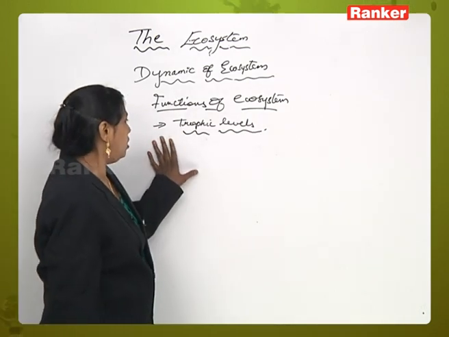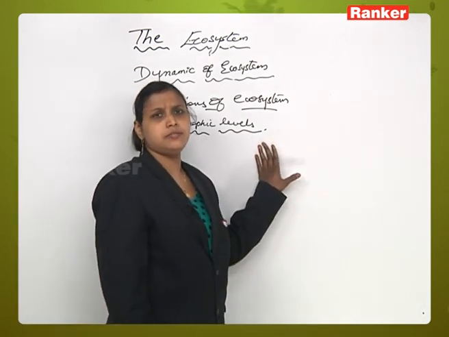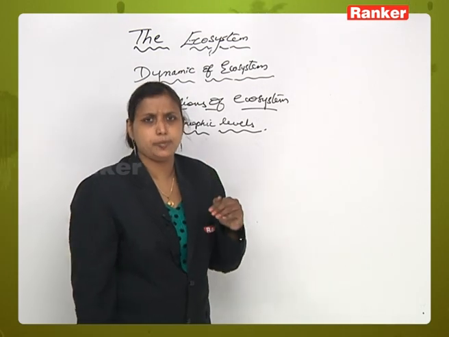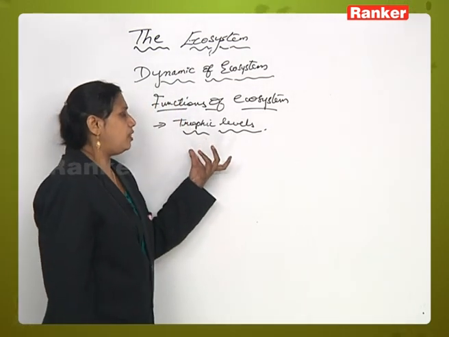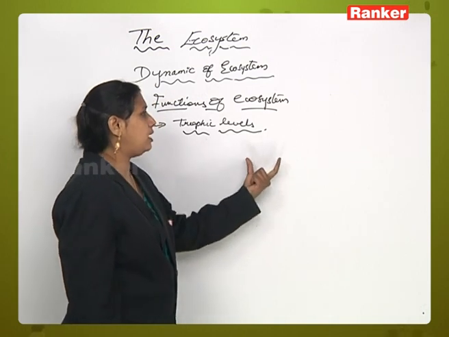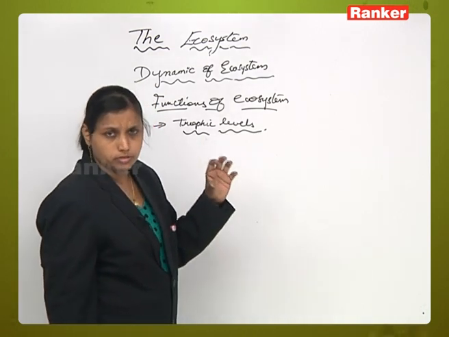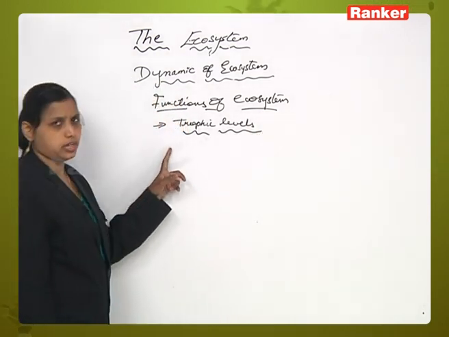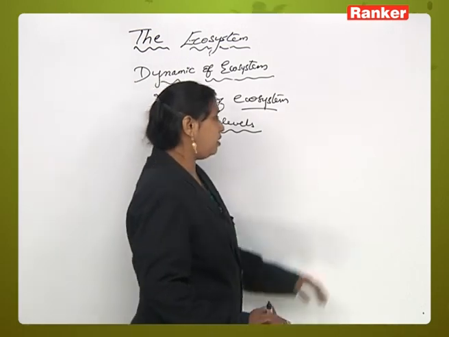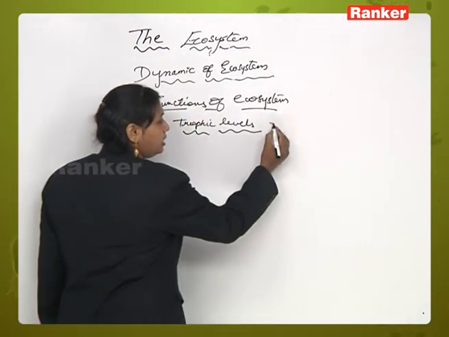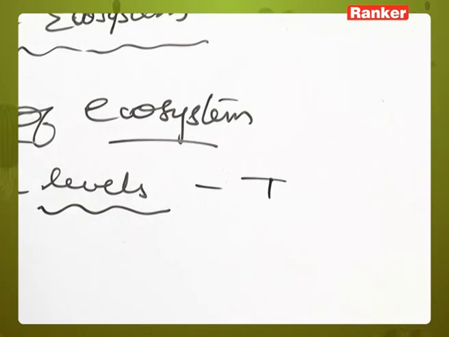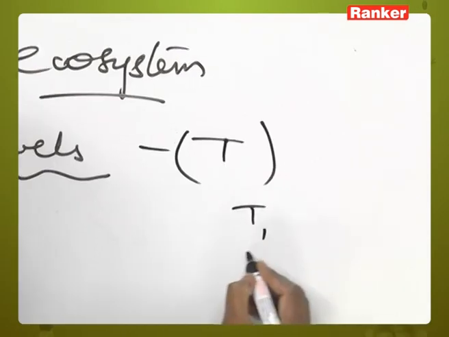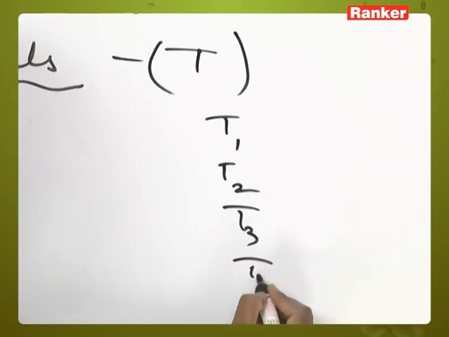In trophic level, we can say all the organisms which have similar feeding habits are grouped under one section or one trophic level. So all the organisms with similar food habits are grouped together, and that grouping of organisms based on similar food habits is called the trophic levels. Trophic level is represented by the capital letter T. Each level is given one number: T1, T2, T3 or T4.